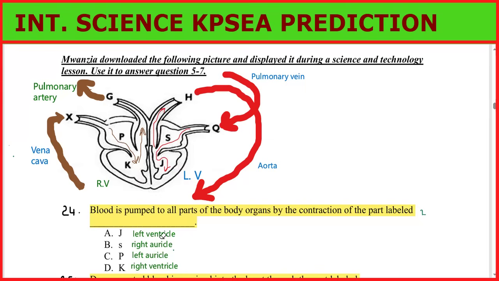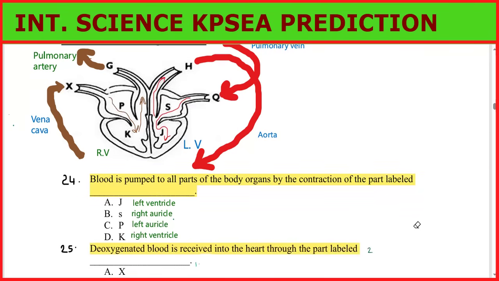So what is the part which contracts and pumps blood to the rest of the body parts? The correct answer is left ventricle, because this side pumps blood with a lot of high pressure to take it to the rest of the body parts, including your toes. So the correct answer should be left ventricle.